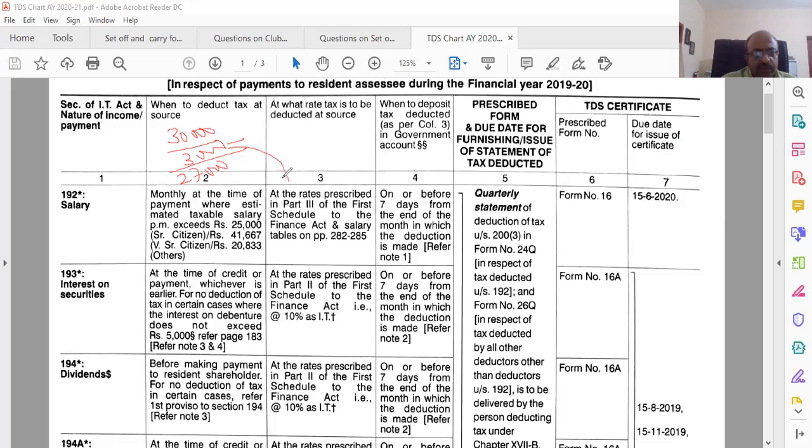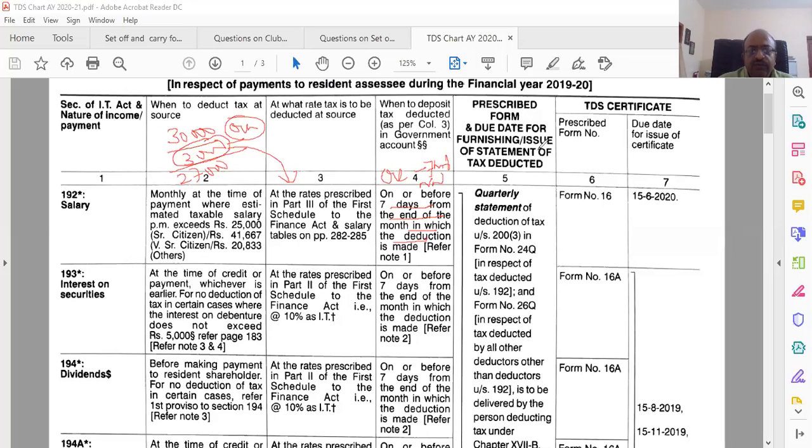And this 3,000 is what? Based on this rate, this 3,000 that he has collected, say in the month of October, he is deducted. When should he deposit into the government account? On or before 7 days from the end of the month in which the deduction is made. When did the deduction take place? October. Therefore, it should be deposited by the 7th of November. That is what the rule says.